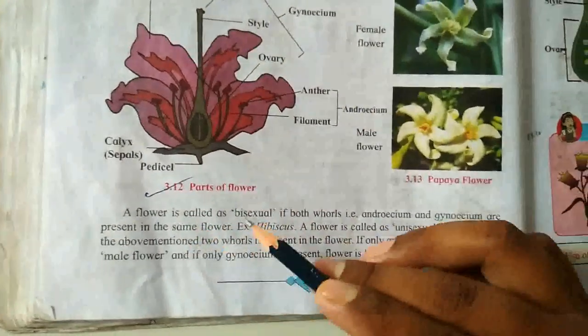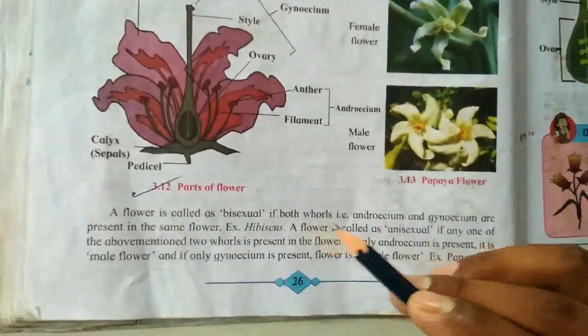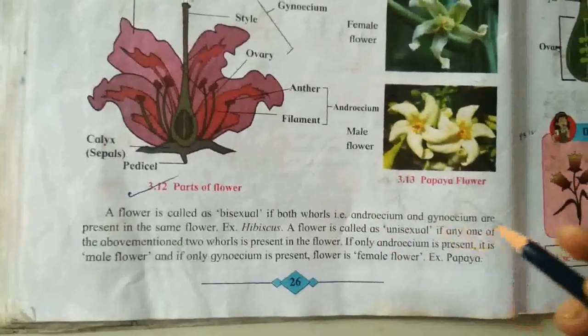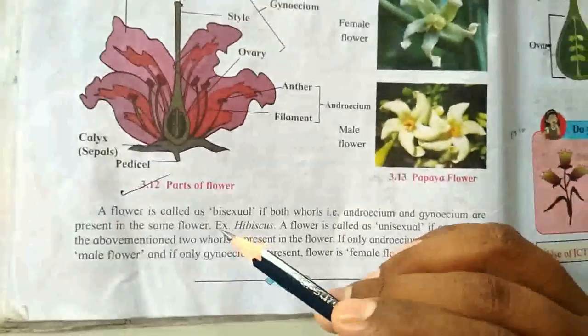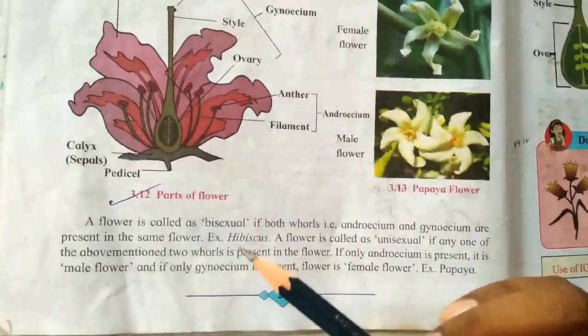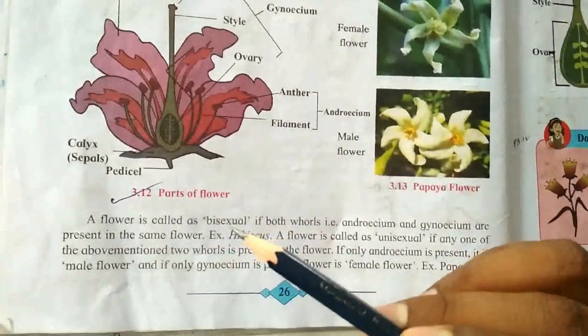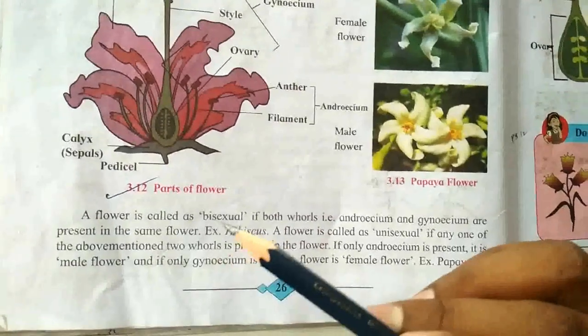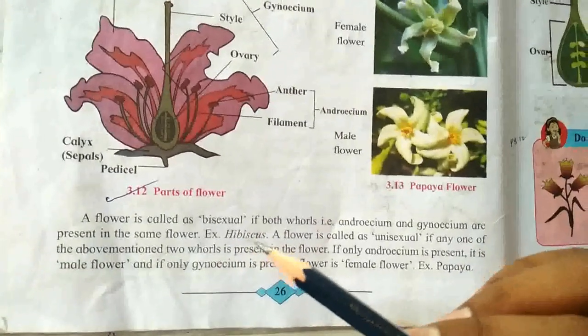A flower is called bisexual if both whorls, that is androecium and gynoecium, are present in the same flower. An example of a bisexual flower is hibiscus.